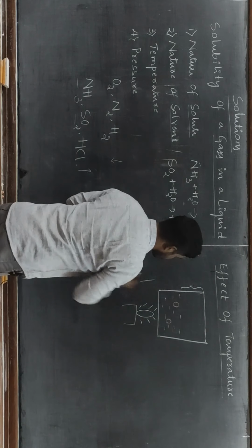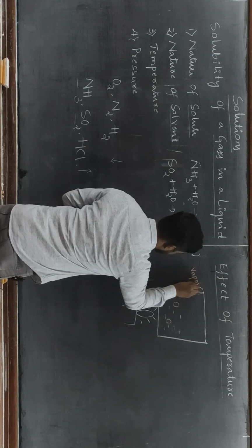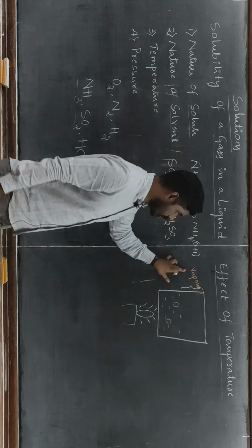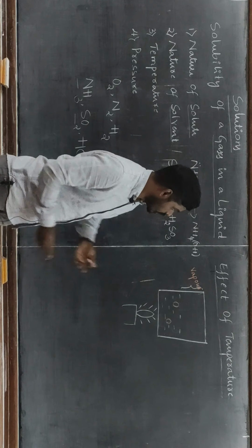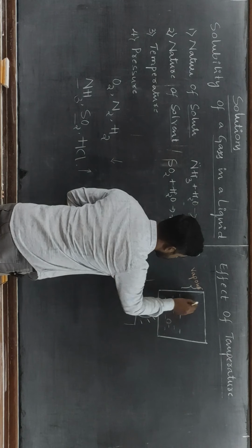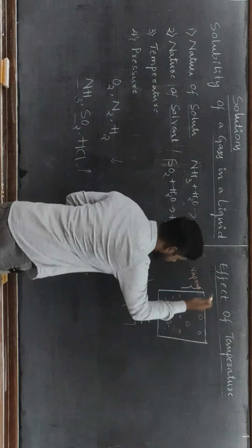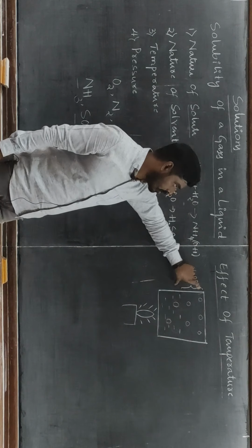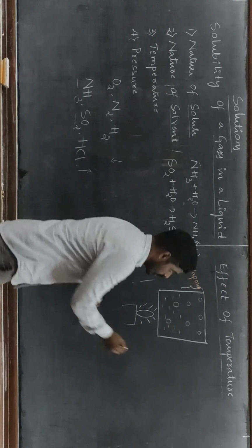Let us assume that this is the vapor phase of the solution and this is the solution. These molecules will go into the vapor phase, hence if you increase the temperature, the solubility of gaseous molecules in solution decreases.